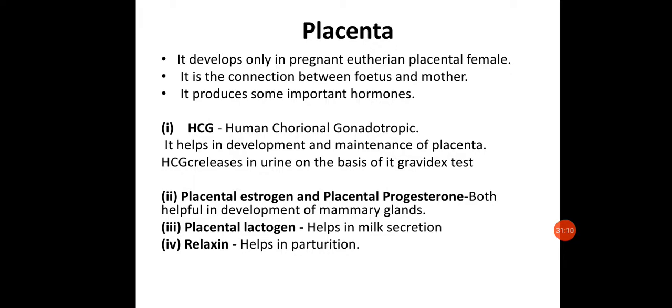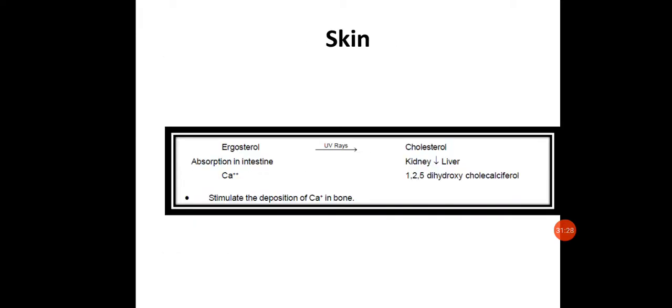Apart from this, it also releases estrogen plus progesterone, called placental estrogen and progesterone. Both are responsible for development of the mammary gland, so that the nourishment of the baby can occur properly. It also secretes placental lactogen, which helps in milk secretion, and the last one, relaxin, helps in parturition, during the giving birth to the baby.